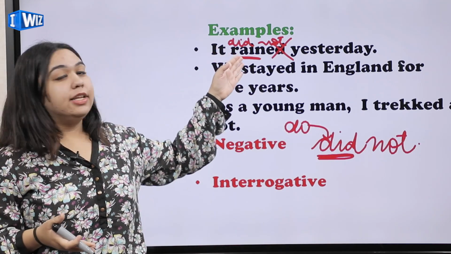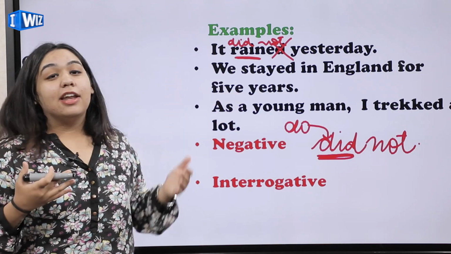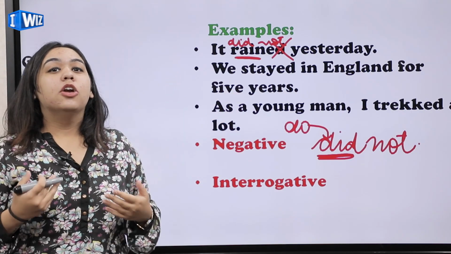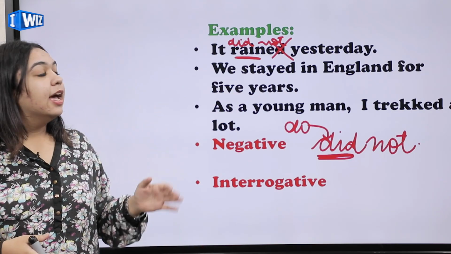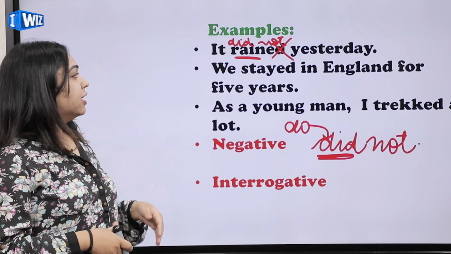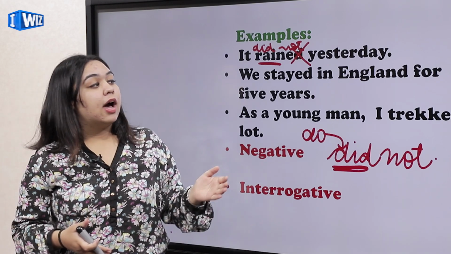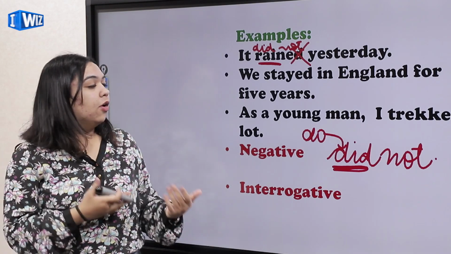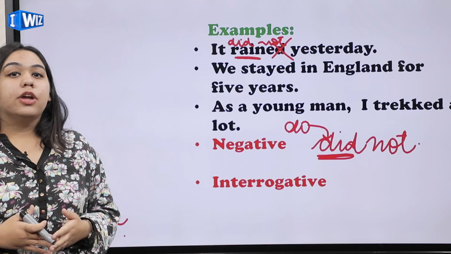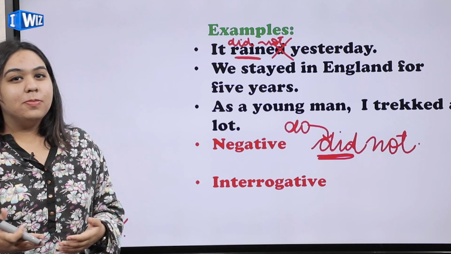So if we have already inserted the second form, we are never going to use the second form twice in a sentence. So you will say, it did not rain yesterday. We did not stay in England for 5 years. As a young man, I did not trek a lot. So like that, you're just going to use the V1. I hope this is clear.